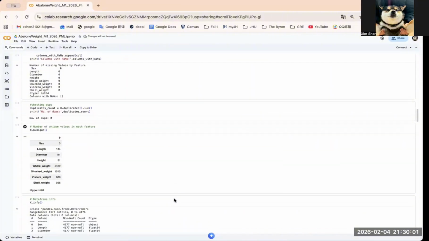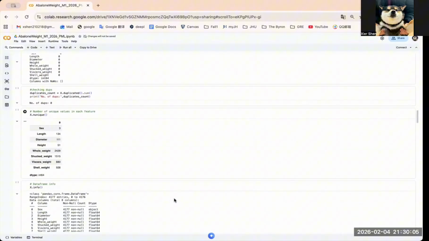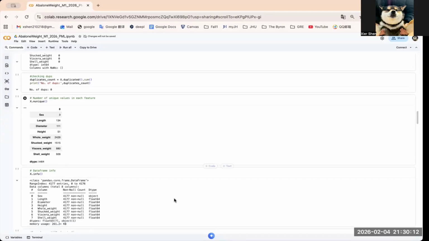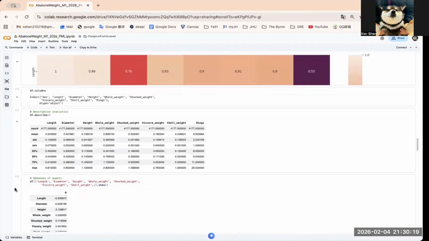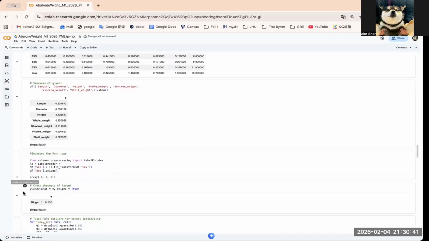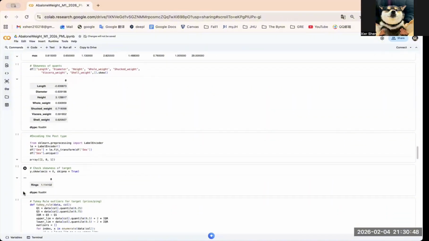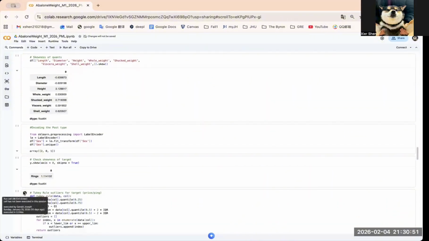To better understand the dataset, I combined X and Y into one data frame and used AutoViz to generate some summary statistics and visualizations. From the skewness analysis, most features were moderately skewed, but height stood out with a skewness around 3.13, indicating strong right skewness and possible extreme values. I also checked the target distribution, and rings has skewness around 1.11, meaning the target is also right skewed.